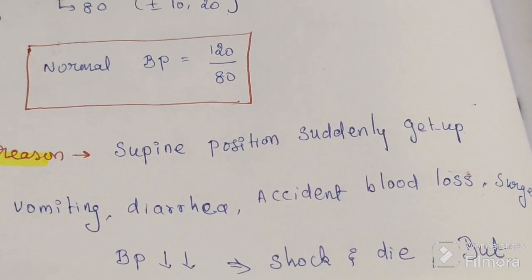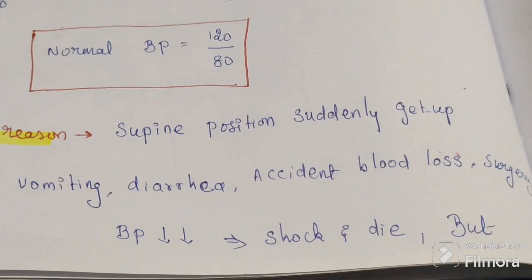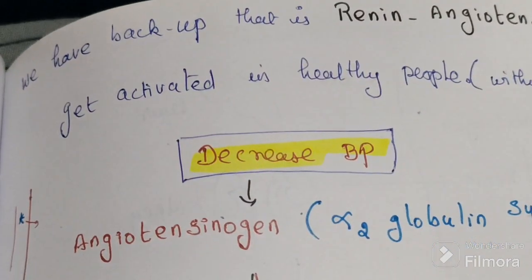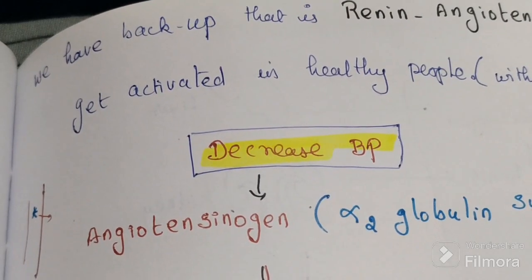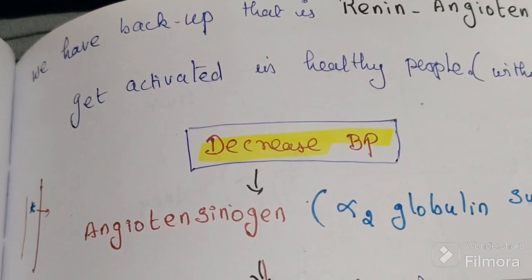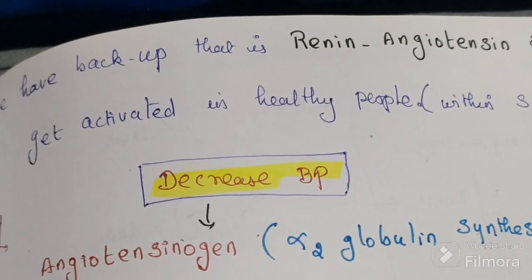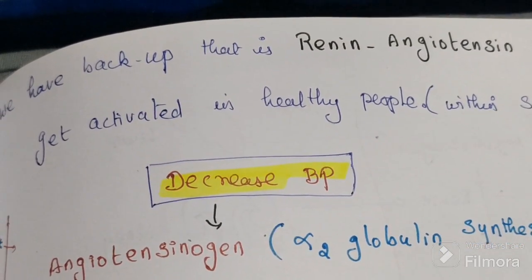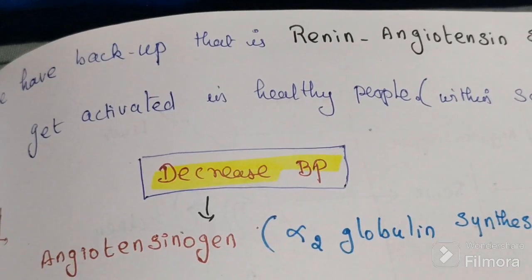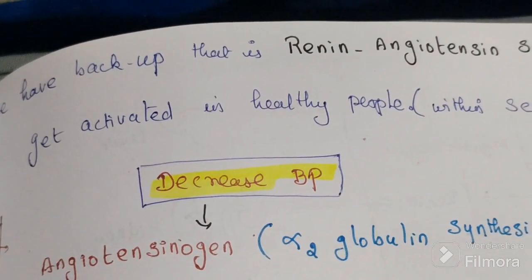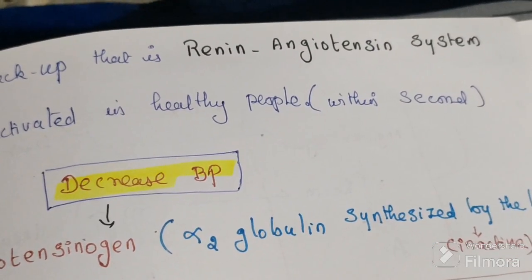It does not happen in us because we have a backup. Whenever blood pressure falls in us, the RAS, the renin angiotensin system, gets activated.